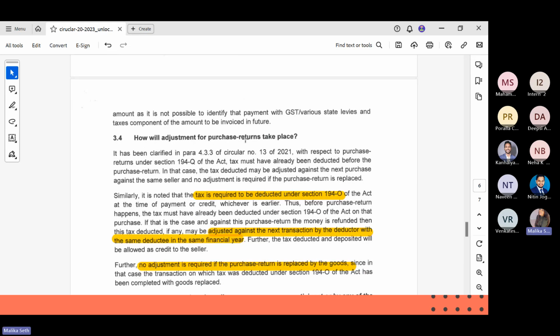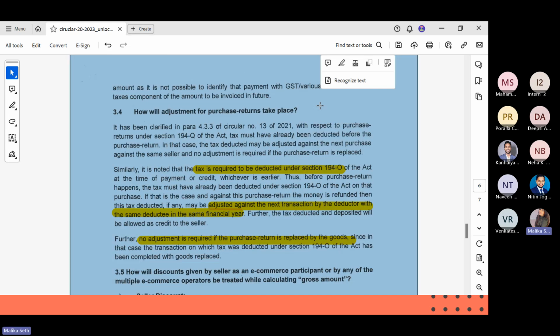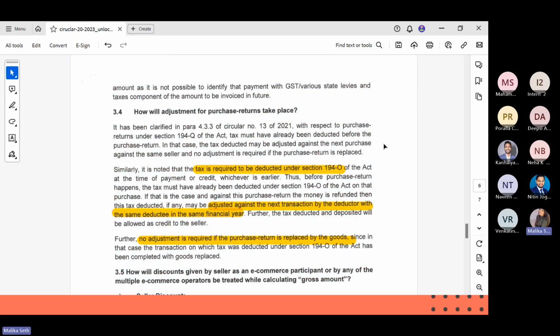How will adjustment for purchase return take place? Again, a similar example has been given regarding 194Q, that if the tax has been deducted under 194Q and there is a purchase return, then in the next purchase against the same seller, the tax will be adjusted.